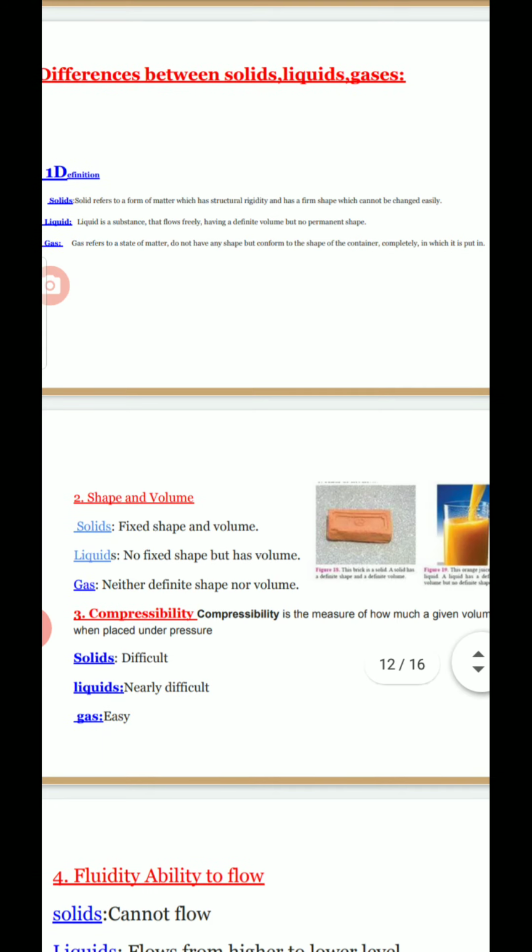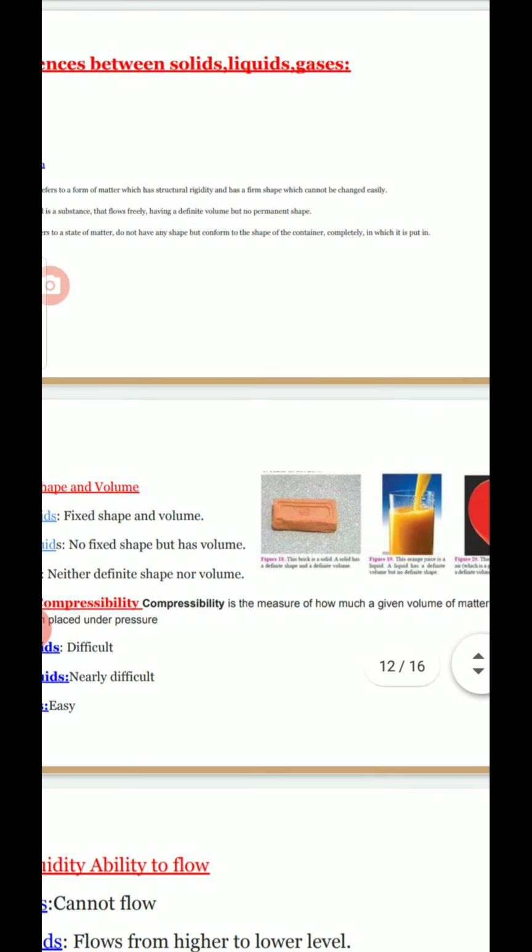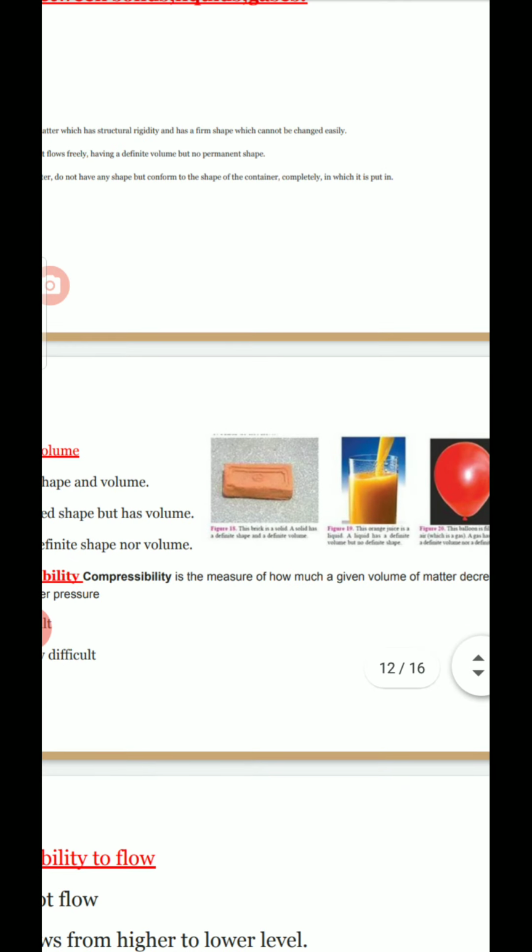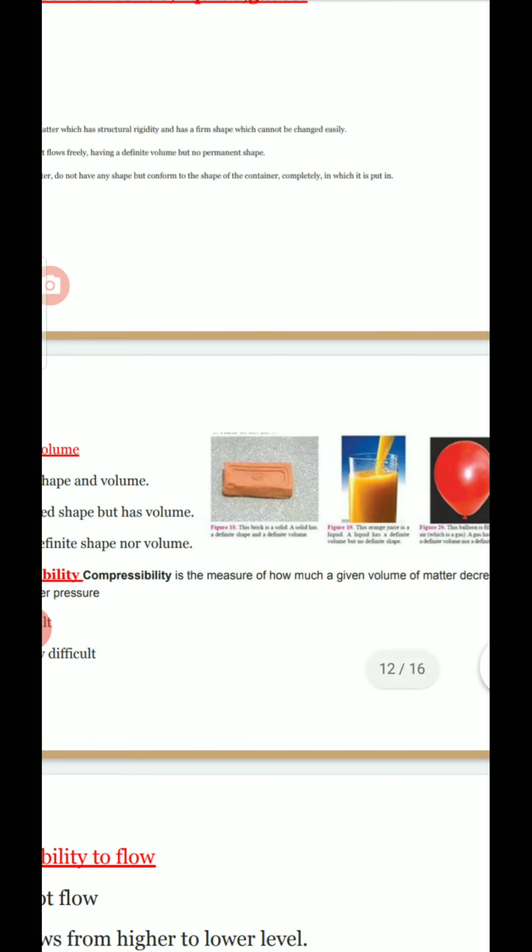If you look at the liquid, it is such a substance which flows very freely. It has a definite volume but does not have any shape. In case of solids, a brick has a particular shape, but liquid does not have any shape. If you pour it in a cone shaped container, it takes the shape of the cone.